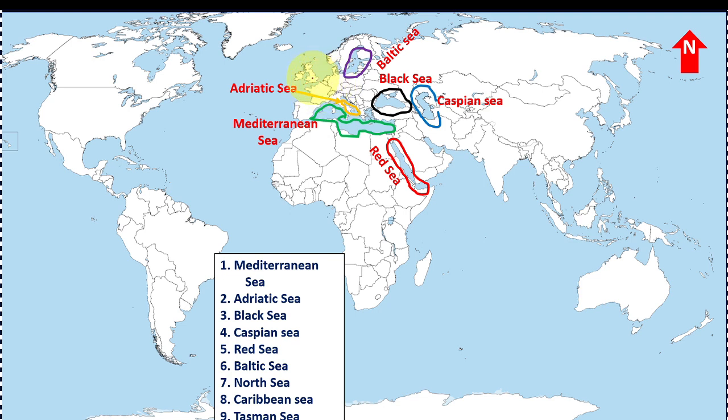The area between England and Norway is the North Sea. Next, the Caribbean Sea, a sea in Central America. That is the Tasman Sea, a sea between Australia and New Zealand. So these are some major seas of the world.